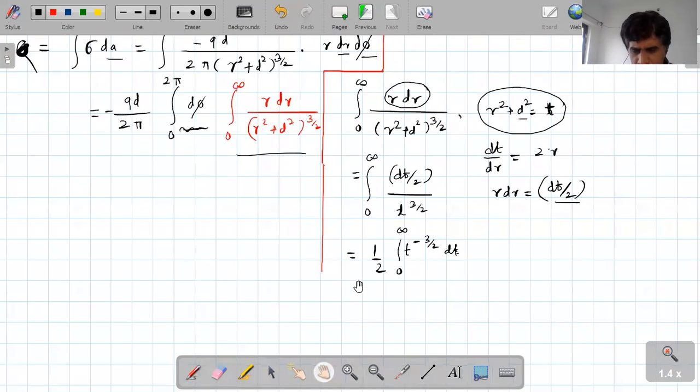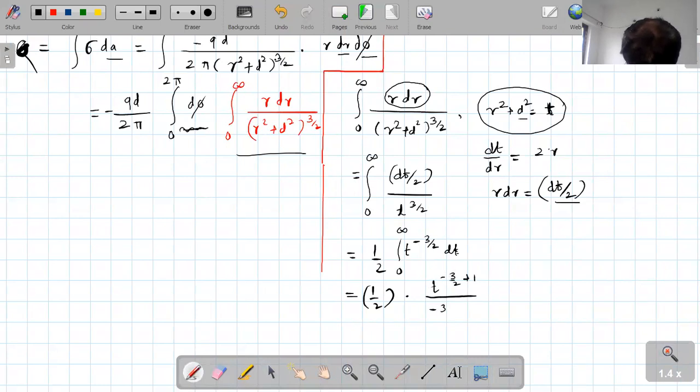Now I will write this equal to half into t raised to minus 3 by 2 plus 1, upon minus 3 by 2 plus 1, from 0 to infinity. Understood up to this level? What is minus 3 by 2 plus 1? Minus 1 upon 2.